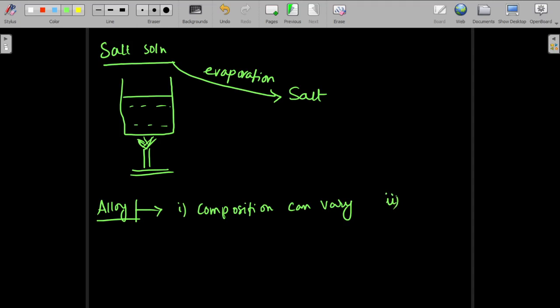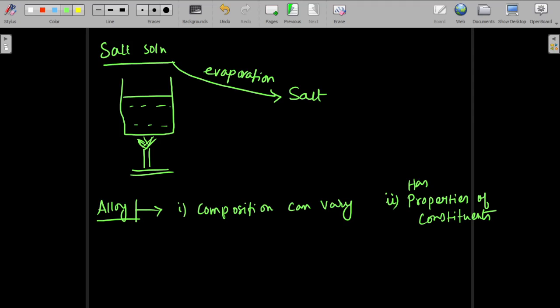Okay, number one. Number two, you can say that it has properties of the constituents. Okay, it has the properties of the constituents.